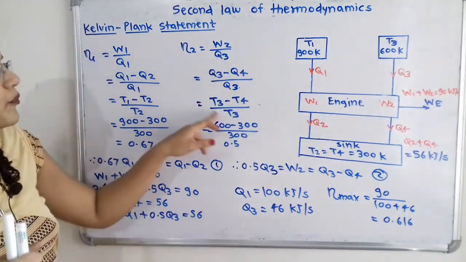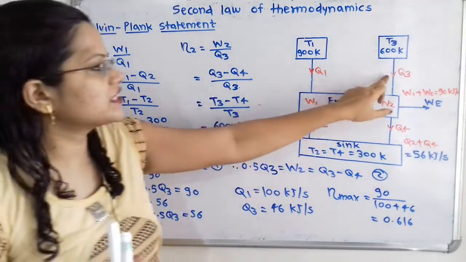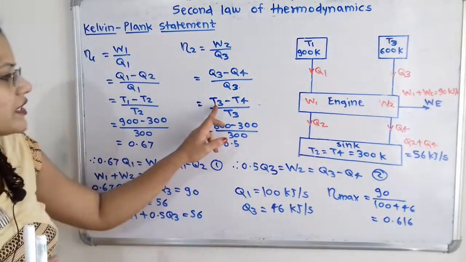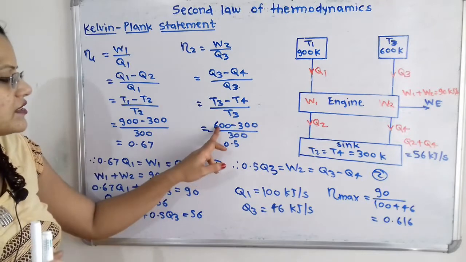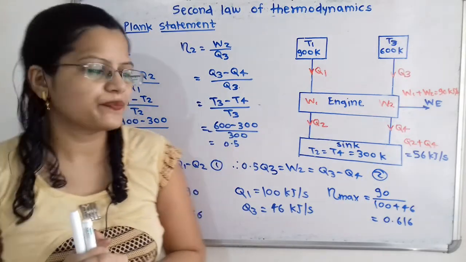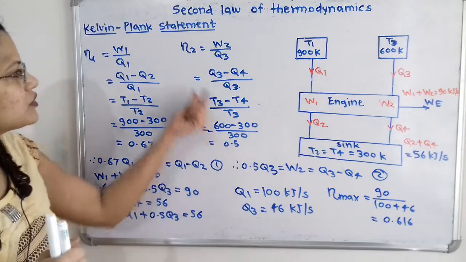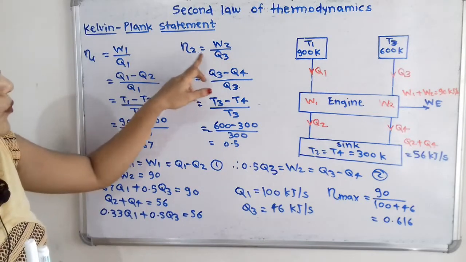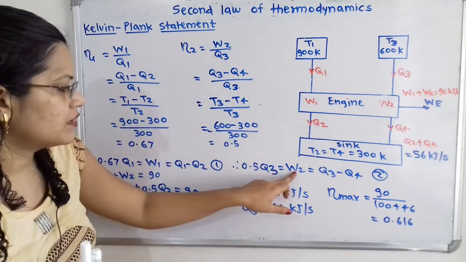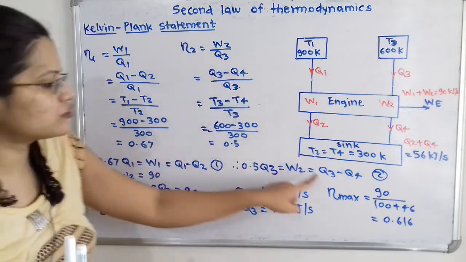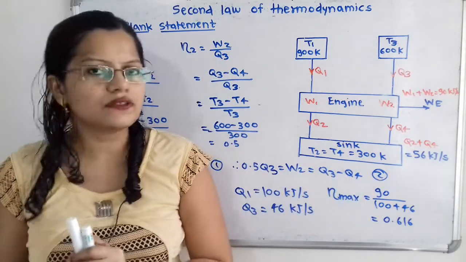So when we put here the value, Q3 is equivalent to T3, Q4 is equivalent to T4. So (T3 minus T4) by T3, that is (600 minus 300) by 300, which is equal to 0.5. So if we put this value 0.5, then we can say that W2 is equal to 0.5 Q3, where W2 is nothing but Q3 minus Q4. So here is the equation number 2.